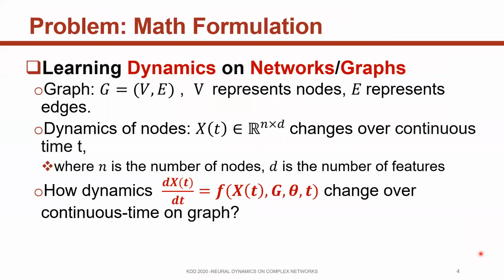We try to formulate the problem of learning dynamics on graphs mathematically. We use a graph to model systems, which consist of nodes and their edges, where states of nodes x(t) change over continuous time t, where n is the number of nodes and d is the number of features. We want to know how dynamics change over continuous time on this graph. Once we know these differential equations, we can know the states of nodes at arbitrary time.